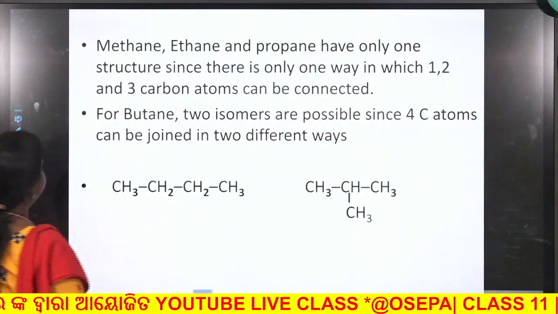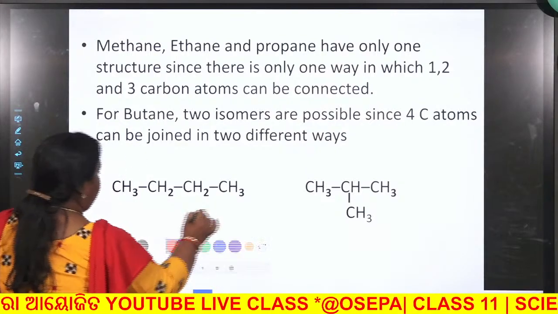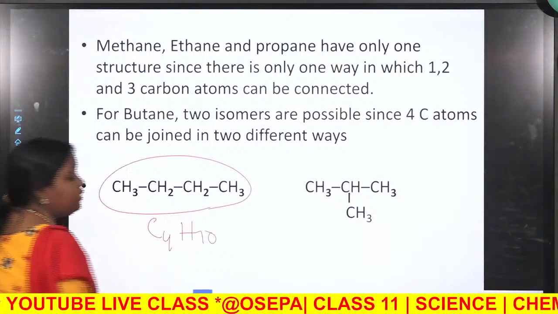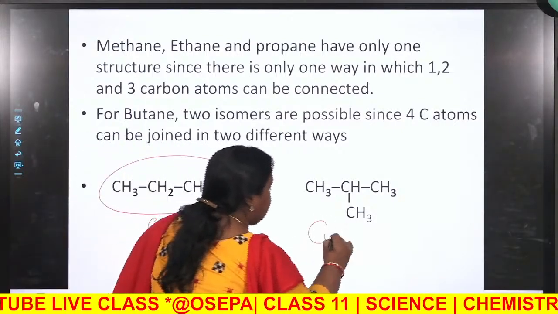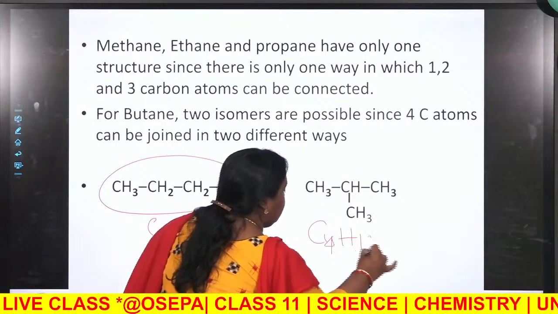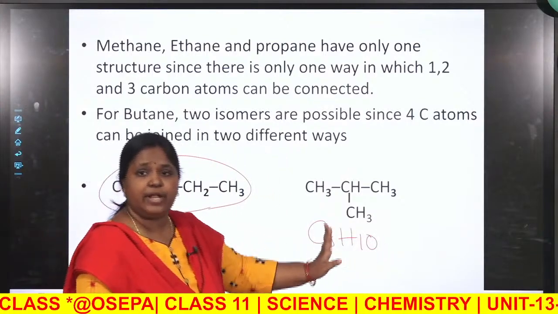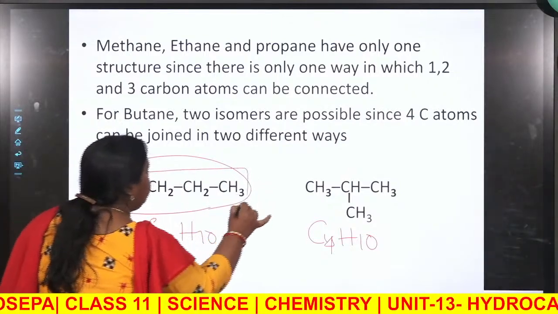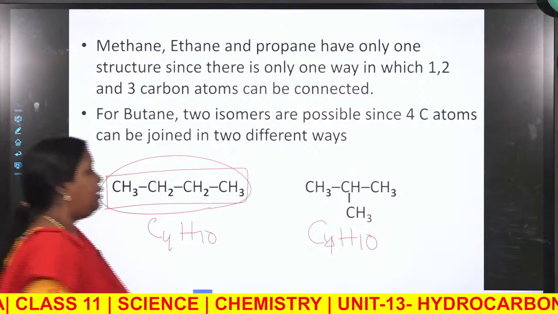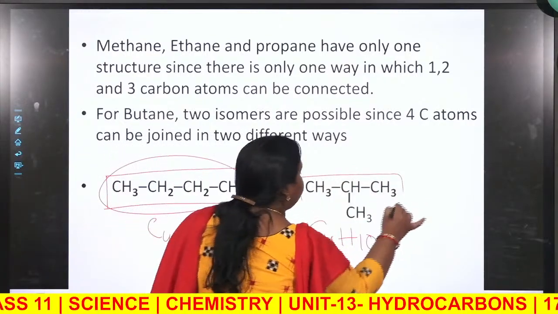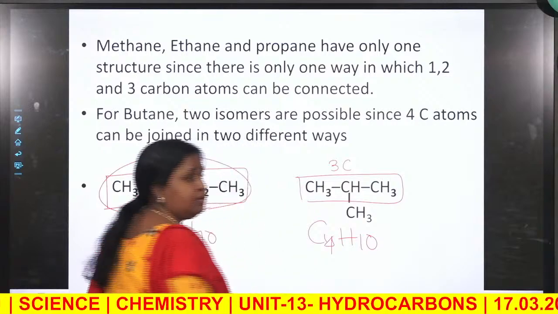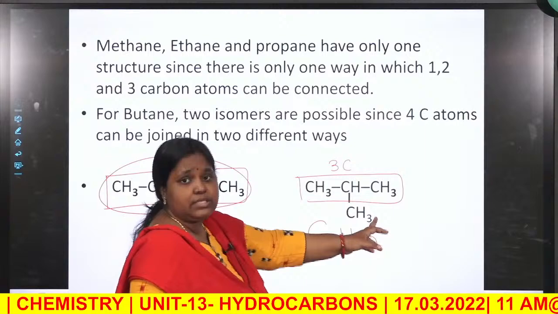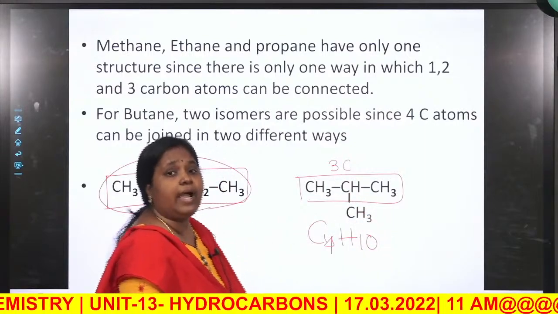For example, mark. The formula is C4H10. Here the formula is also C4H10, but mark that here the length of the parent chain is 4 carbon, but here the length of the parent chain is only 3 carbon. Name of this compound is butane, while name of this compound is 2-methylpropane or isobutane.